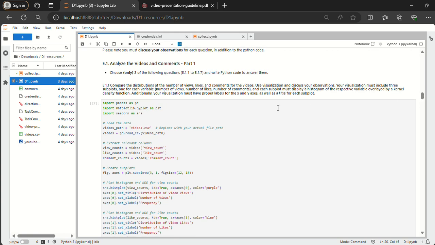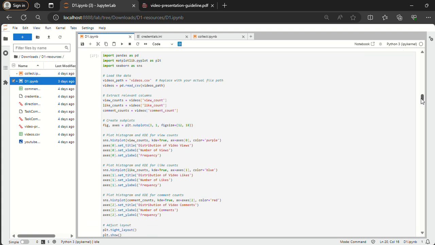Moving on to the E section of our task, I started out with the first question, in which I had to compare the distributions of the number of views, likes, and comments for the videos using visualization. I started out by loading the data and then extracting relevant columns, which were views, likes, and comments. And then I used the function sns.histplot here. This function from the Seaborn library is used to create a histogram along with the kernel density estimate for the distribution of each variable, number of views, likes, and comments here.